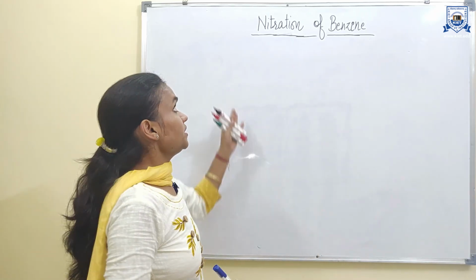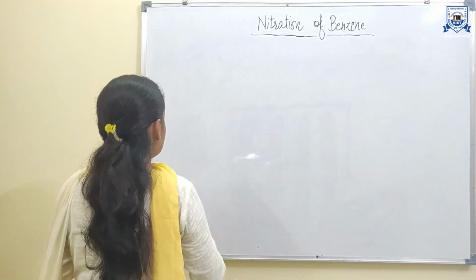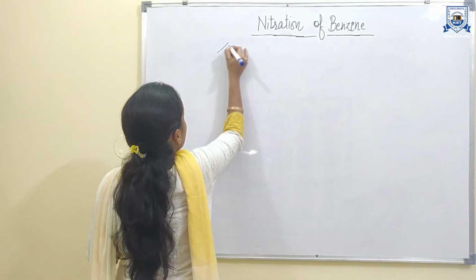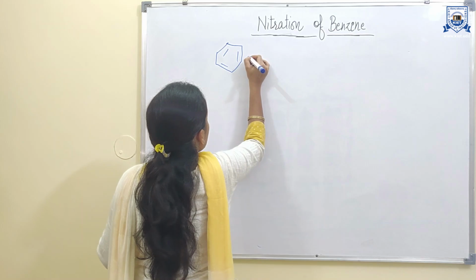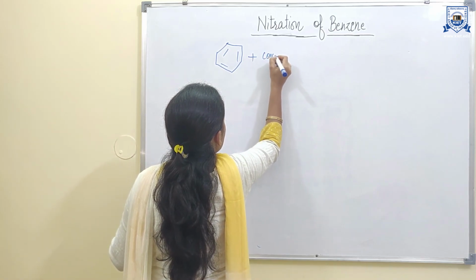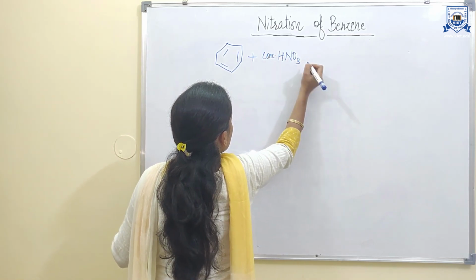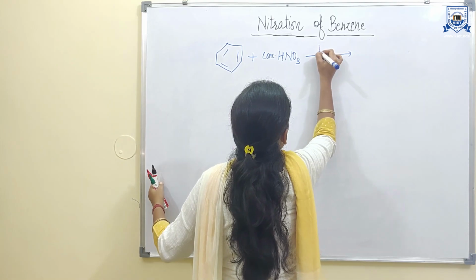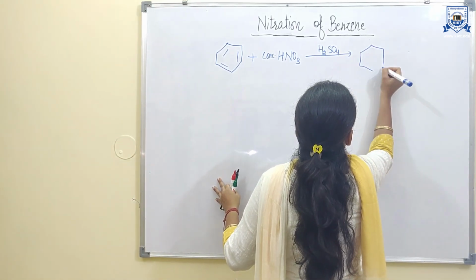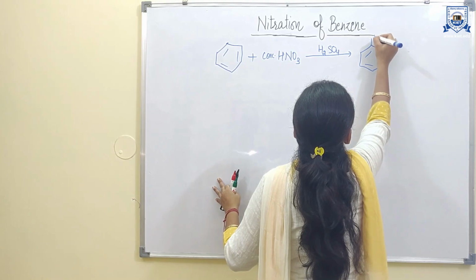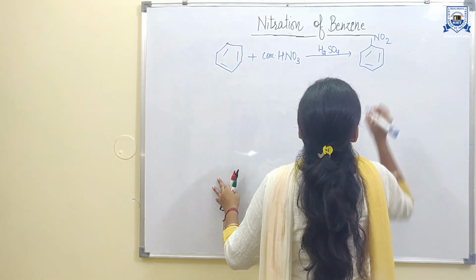Now go to the main topic, nitration of benzene. The main reaction for the nitration of benzene can be represented like this. The reaction of benzene with concentrated nitric acid in the presence of H2SO4 to give nitrobenzene is called the nitration reaction of benzene.